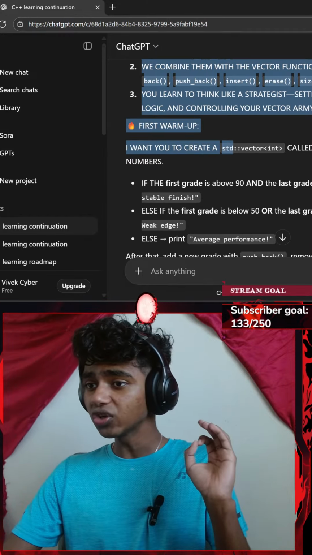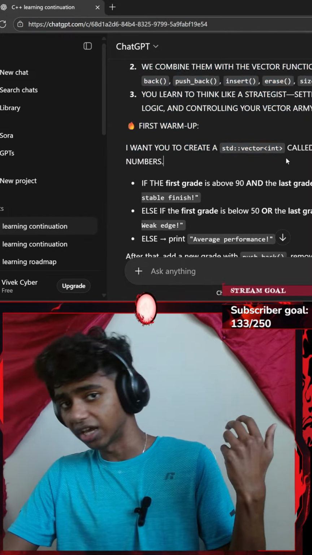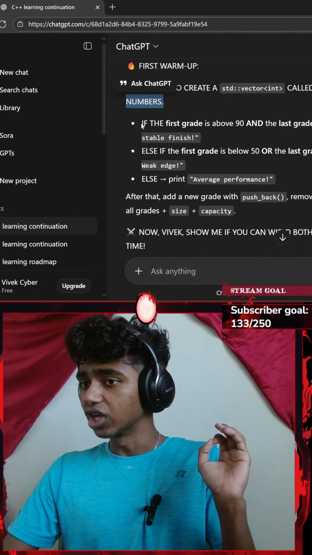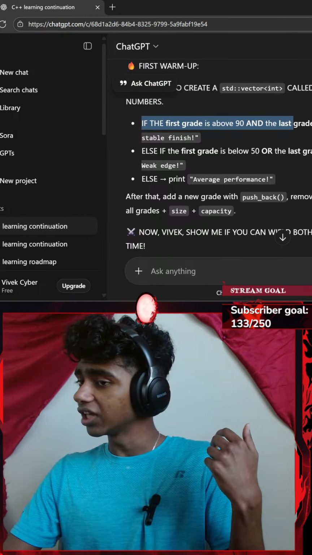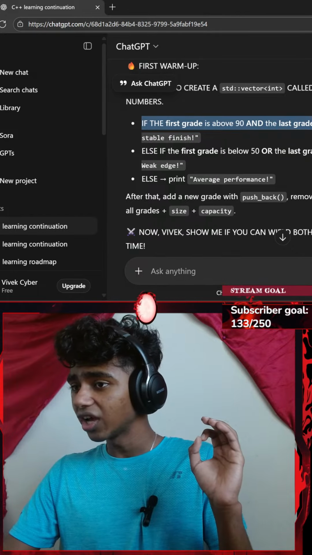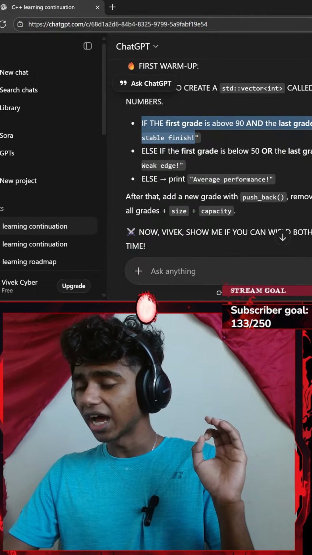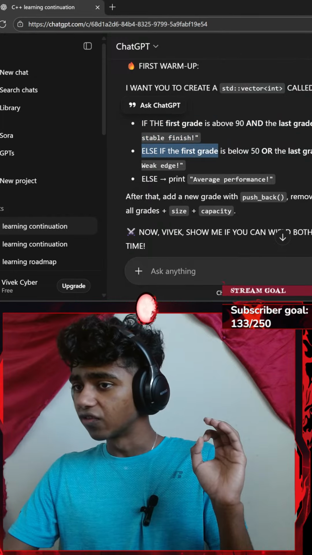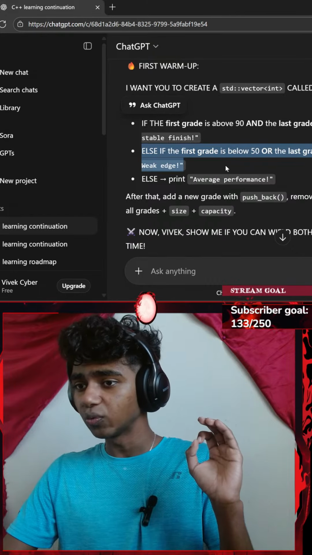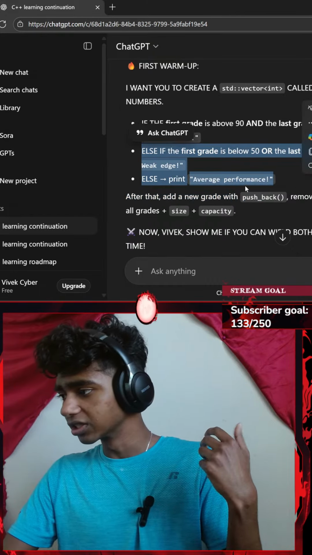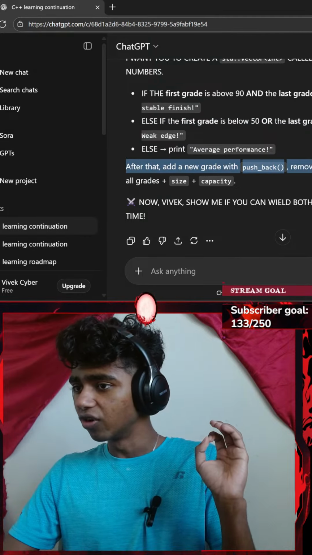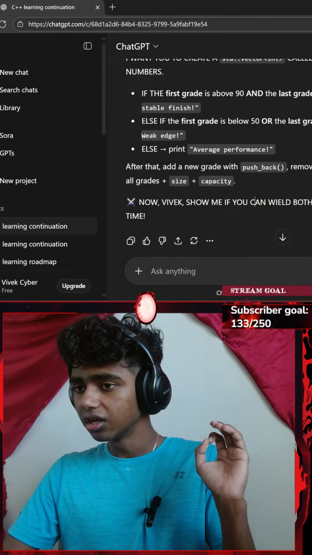First warm up, I want you to create a standard vector, so a container that just consists of integers, called grades, with at least 5 numbers. If the first grade is above 90 and the last grade is even, print strong start and stable finish. Else if the first grade is below 50 or the last grade is below 50, print warning, weak edge. Else print average performance. After that, add a new grade with push_back, and remove one with erase.